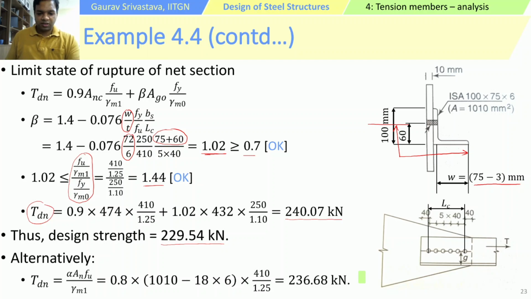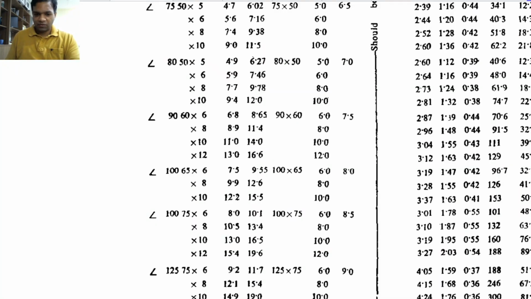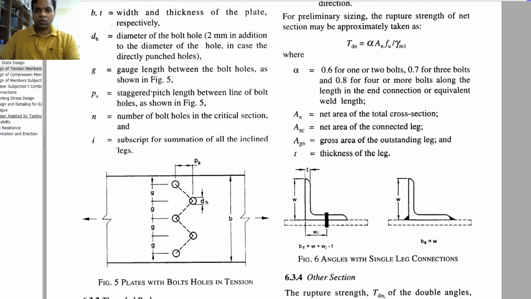There is one more option for calculating the net rupture strength in case of unconnected legs. So one can use the code directly.